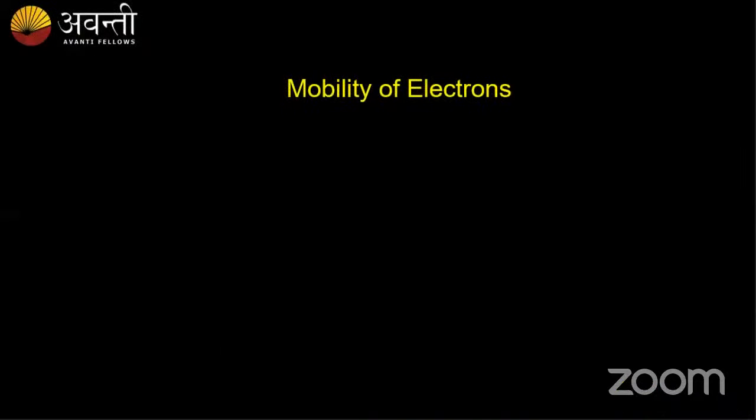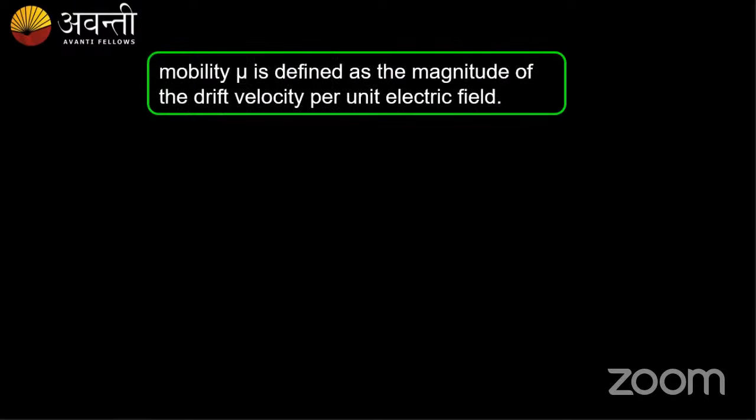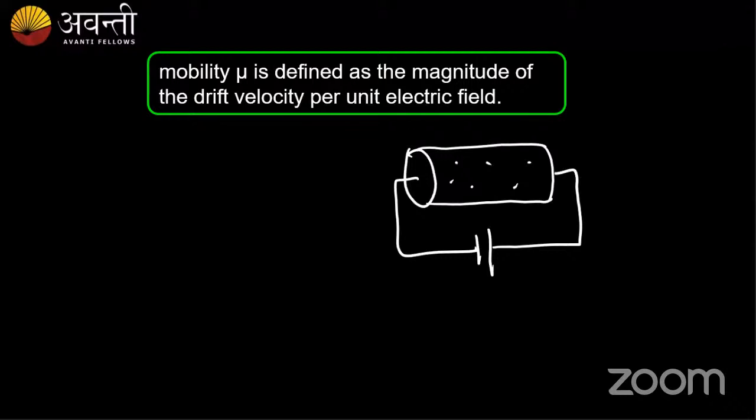Yes, guys. So the last topic of today's class is mobility of electrons. We know that mobility of electrons is the drift velocity per unit electric field. So what do we mean by mobility of electrons? Say I have a conductor, and there are a number of free electrons. Whenever I apply a potential, there exists an electric field in this direction, from positive to negative, right?